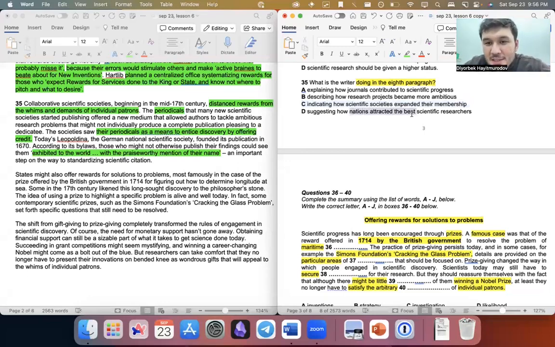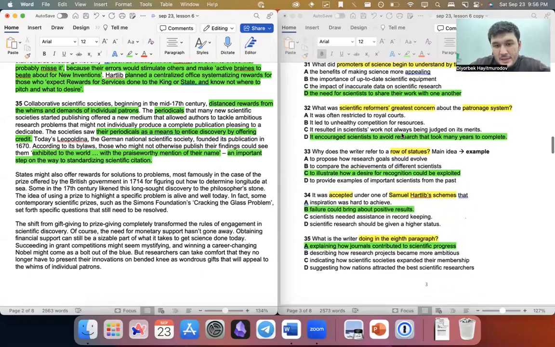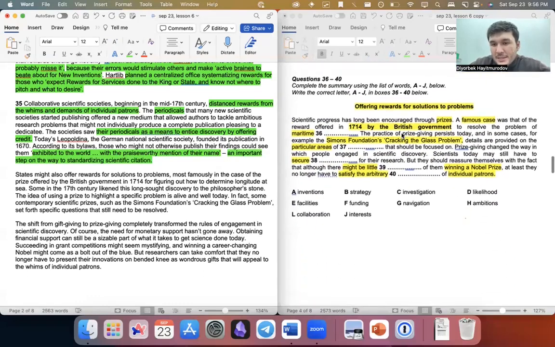Suggesting how nations attracted the best scientific researchers? For example, how Germany attracted the best? It wasn't about that. It was about how periodicals were useful. It was an important step on the way to standardizing scientific citation, right? So that's why the answer is A. DDCBA. Okay, kind of makes sense to me.